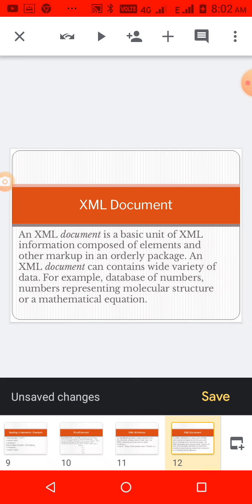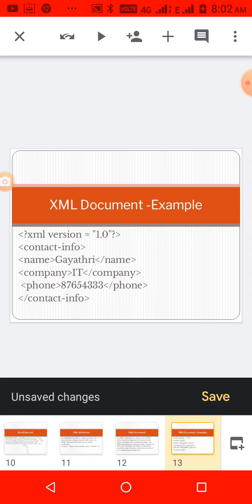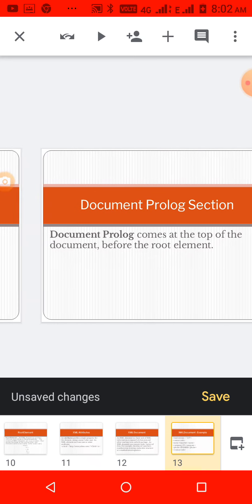And then the XML document, it is the basic element of XML information. What is the structure of an XML document? It is composed of elements. An element is the basic unit of XML and it must be ordered in a proper way. That is called a tree format. And that element may be of any type. It can be a number, character or any type, like in other programming languages. One more example given here: contact information is the root element. Inside it contains other sub elements like name, company and phone number.